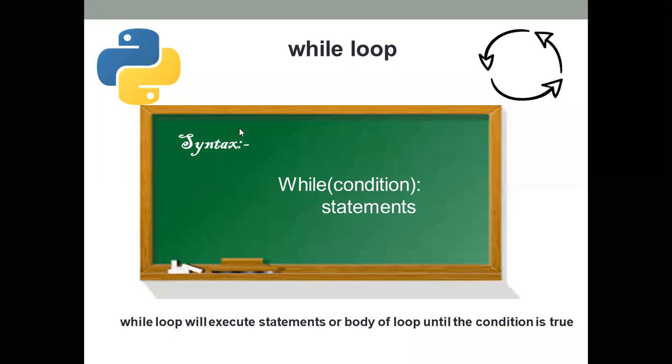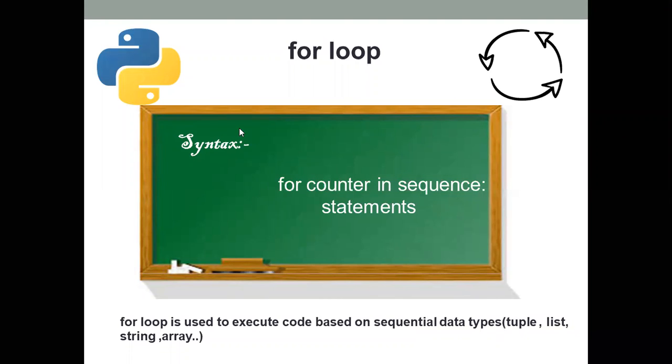The next one is the for loop. The for loop is used to execute the code based on the sequential data types of Python. Sequential data types in Python are tuple, list, string, and array. It means we can use the membership operators in and not in. So this is the for loop.